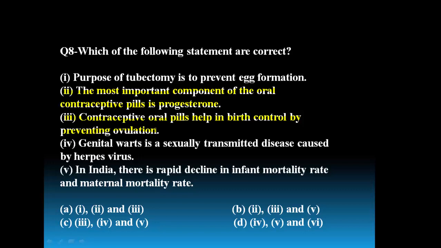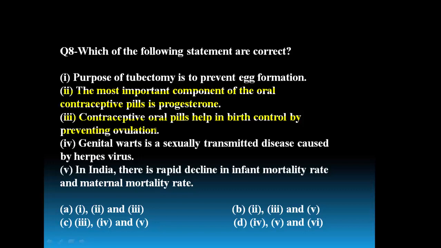Progesterone regulates the female reproductive cycle through FSH and LH. FSH is responsible for the conversion of primary follicle into Graafian follicle. When the LH level increases around the 14th day of the menstrual cycle, LH surge occurs. The increased level of LH stimulates the Graafian follicle to release the secondary oocyte.